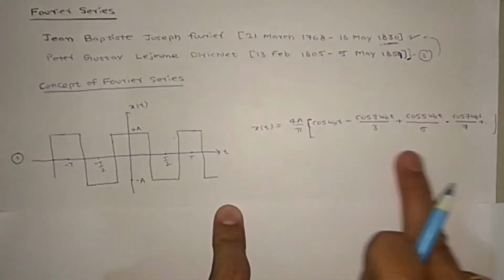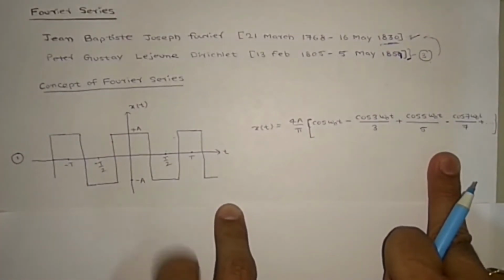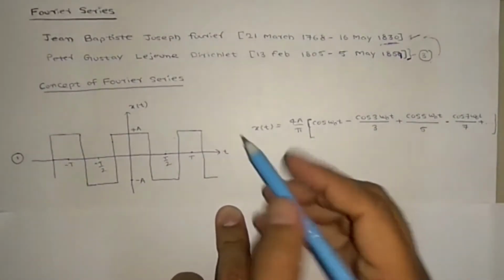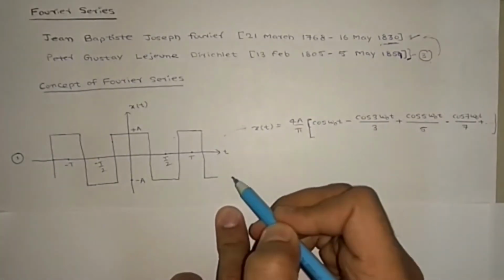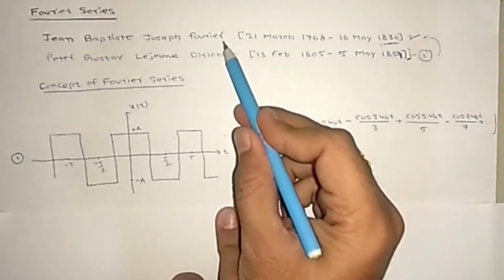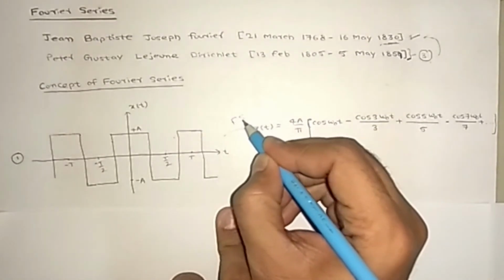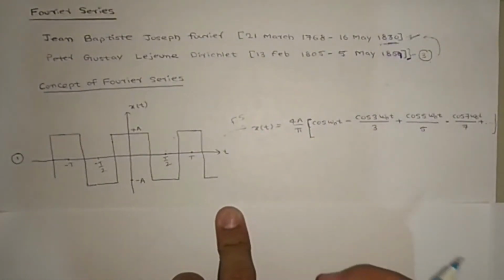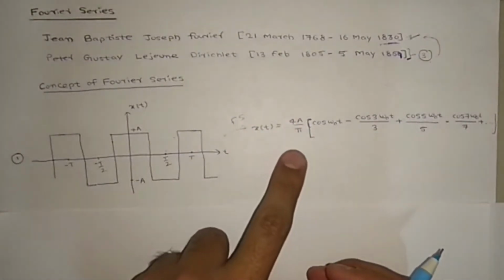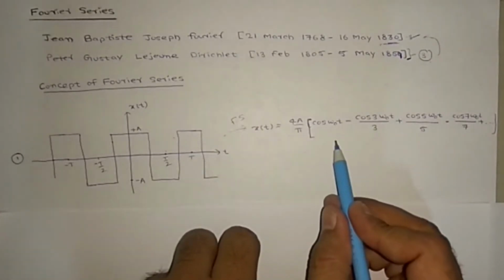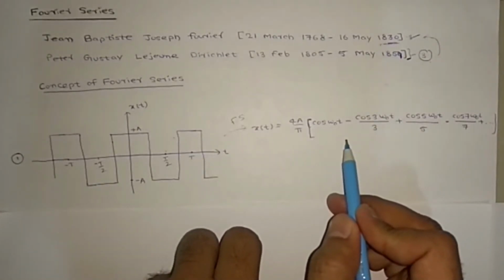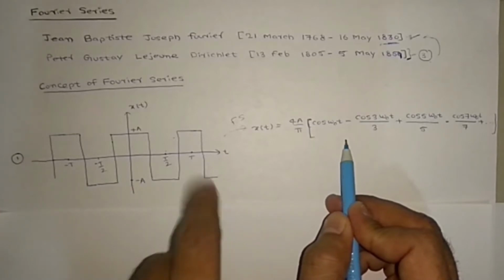How do you write it? This concept has been given by the Fourier series. The Fourier series represents it mathematically, and we write this equation. If you draw a graph of this equation, you will get this signal.